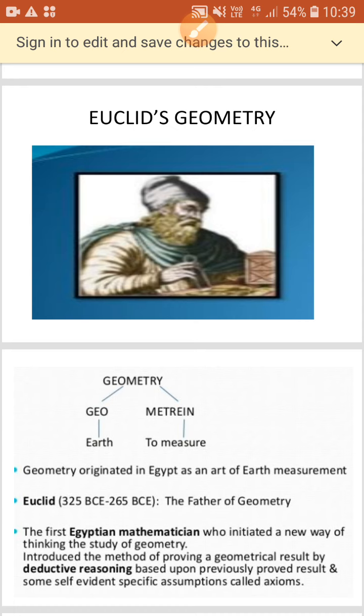So what are these axioms? We are going to study the axioms. Axioms are obvious truths. That is, they are specific assumptions that we do not need to prove.